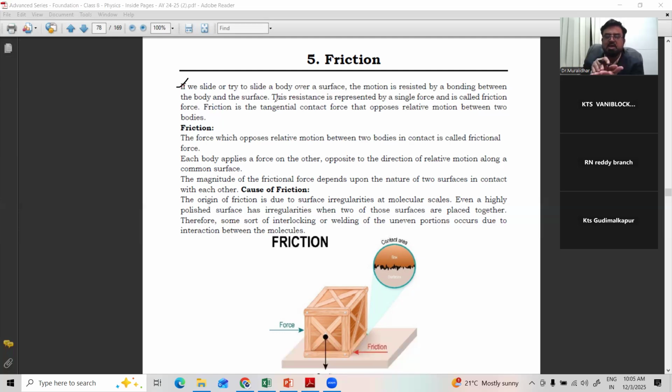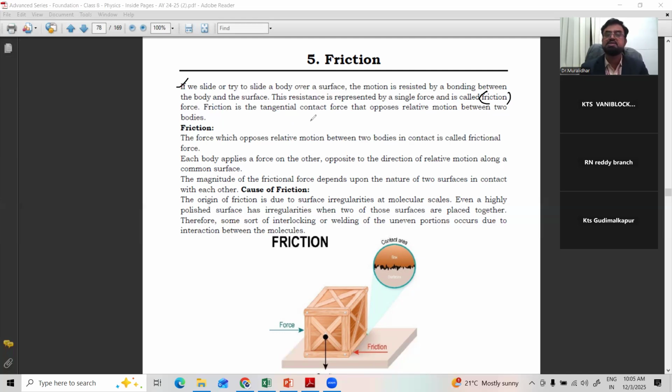This force comes into play when 2 bodies are in contact, not in air. This resistance is represented by a single force called friction. Why are you calling it resistance? Because it always acts in the opposite direction to the motion of a body.